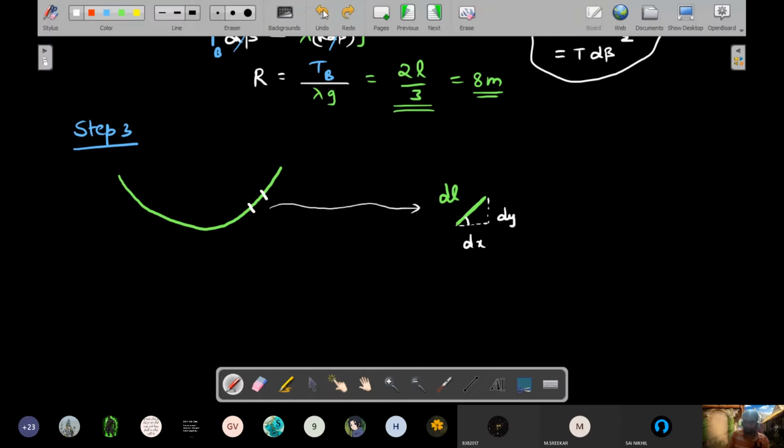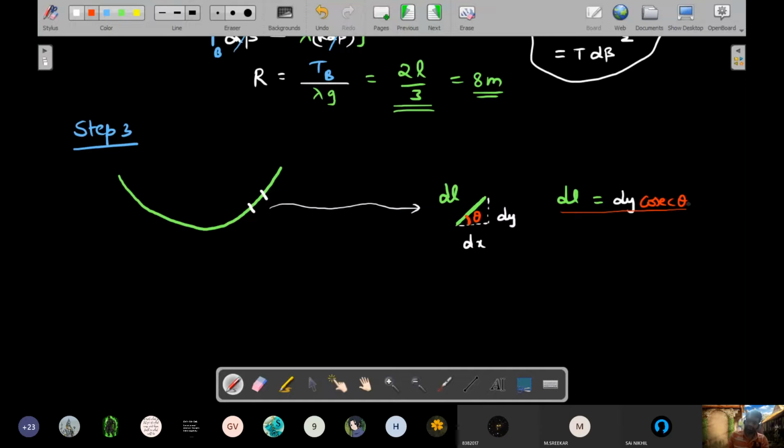So that angle I'll try to mark in a different color so that you can see it. I'll mark it inside itself. I hope you can all see. There is a small right angle triangle that I considered, of which the hypotenuse is this dL, and the x component of dL and y component of dL form the sides of that right angle triangle. So what can you write from here? Here you can write dL is equal to dy cosecant theta. Is that fine? Can you see that on the sidelines?